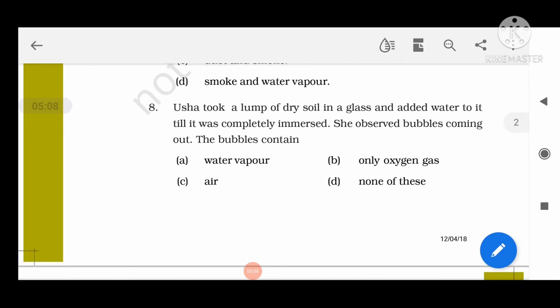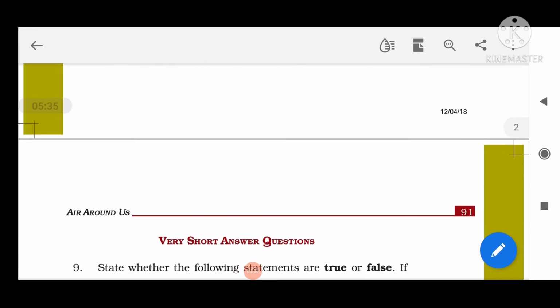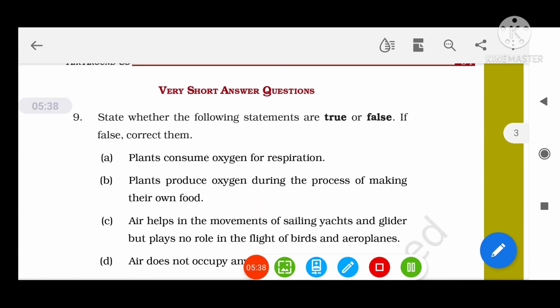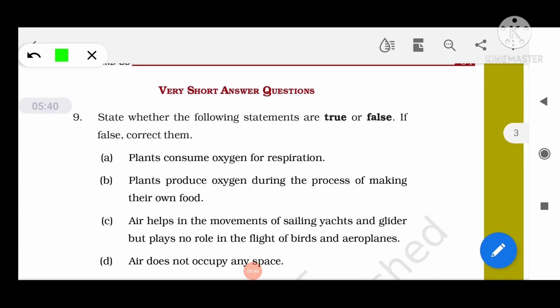Question number 8. Usha took a lump of dry soil in a glass and then added water to it till it was completely immersed. She observed bubbles coming out. So this bubble contains air. Okay, and move to question number 9.